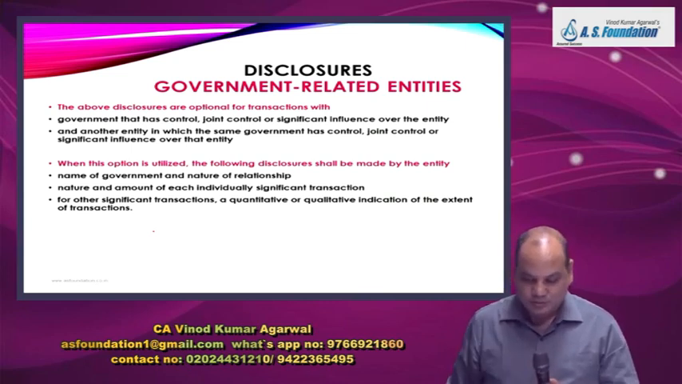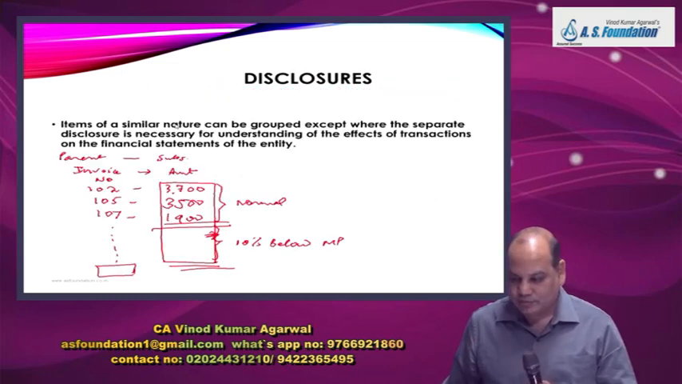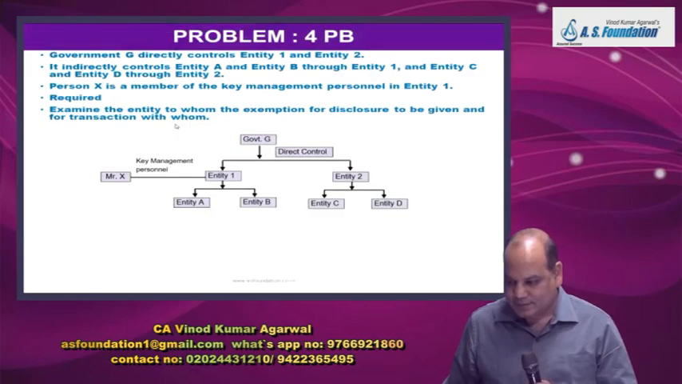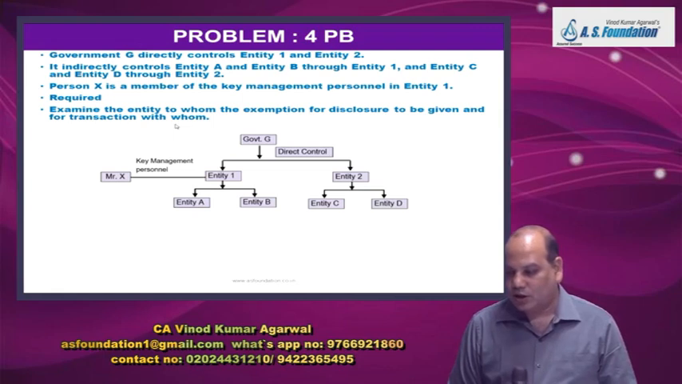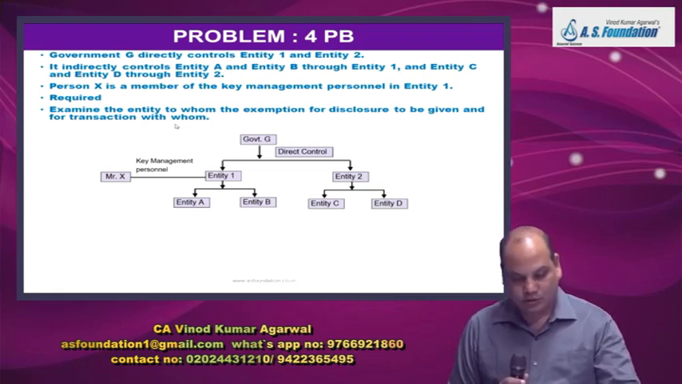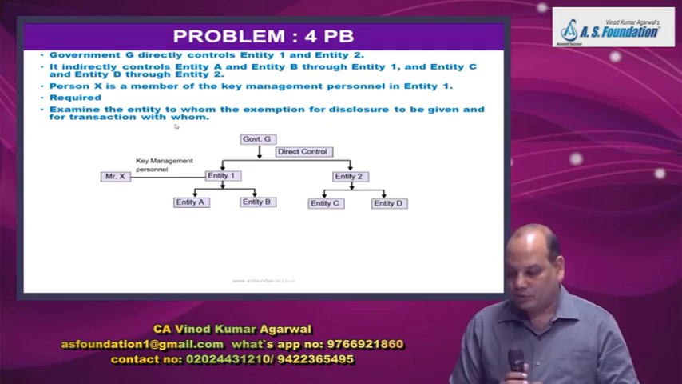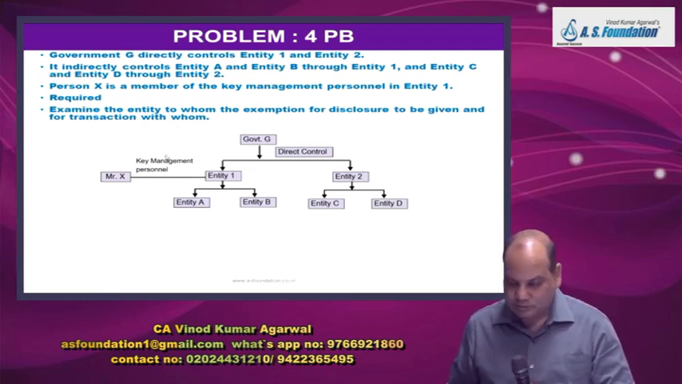Now next, one question is pending on government. Yes. This is one question printed. Question number 10. Government G directly controls entity 1 and 2. So keep looking at the diagram below. In the exam also for this chapter, if you can draw a diagram, this will really give you the answer instantaneously. So first you draw the diagram.